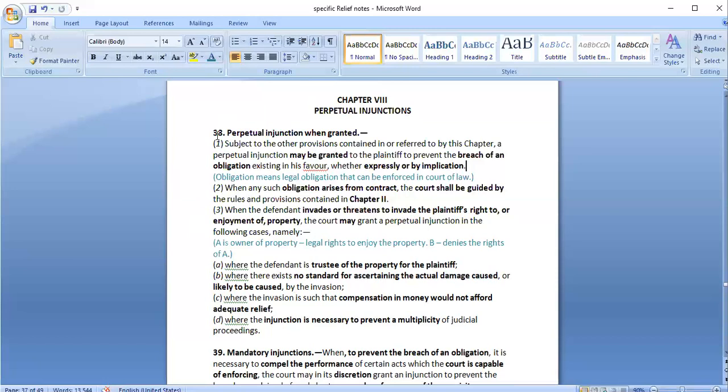So it is section 38. There are 3 different things. If it is contract, then chapter 2 would be applicable. Otherwise, for breach of obligation or when a right is denied, then in such cases it may be granted. Again, it is explained in which cases: when the defendant is trustee, when damages cannot be ascertained, when compensation is not enough, and when without an injunction there is a chance that the person may again come to court and file another case. Just in order to prevent that, we can provide a perpetual injunction in this matter.